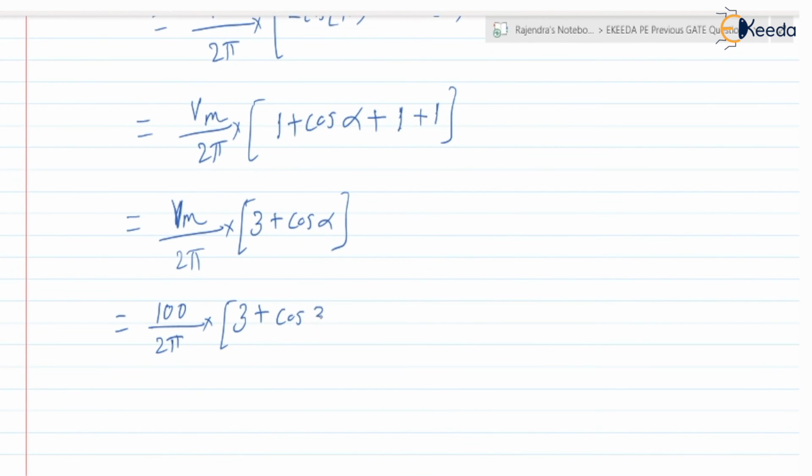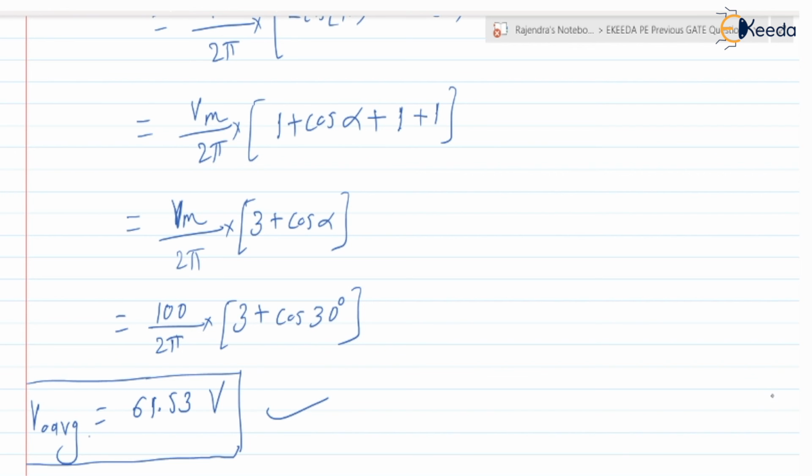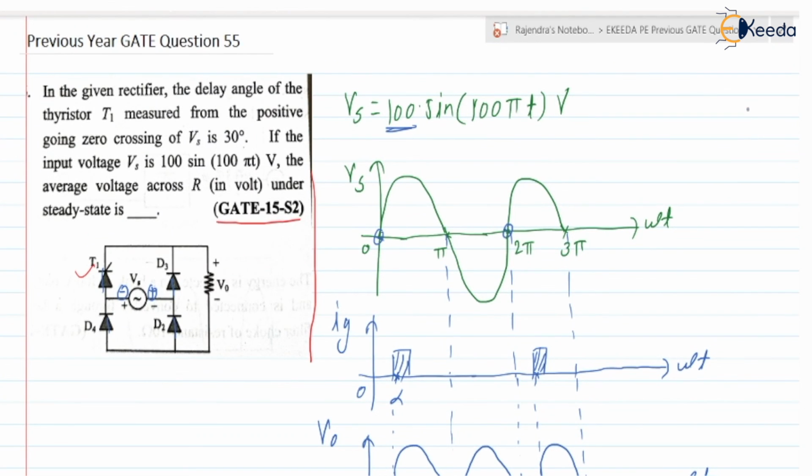So it equals 100 by 2 pi into 3 plus cos of 30 degree, which is 61.53 volt. This is V0 average, so the final answer is 61.53 volt. So this is about question number 55. In the next video, we are going to discuss question number 56. Thank you.